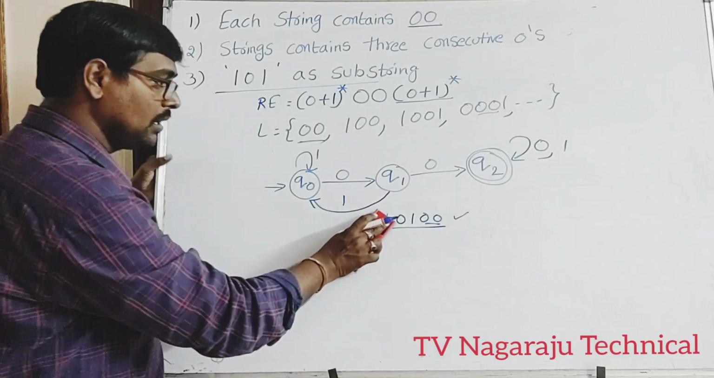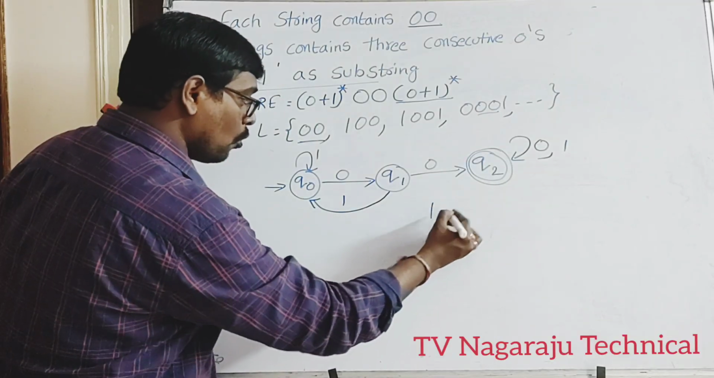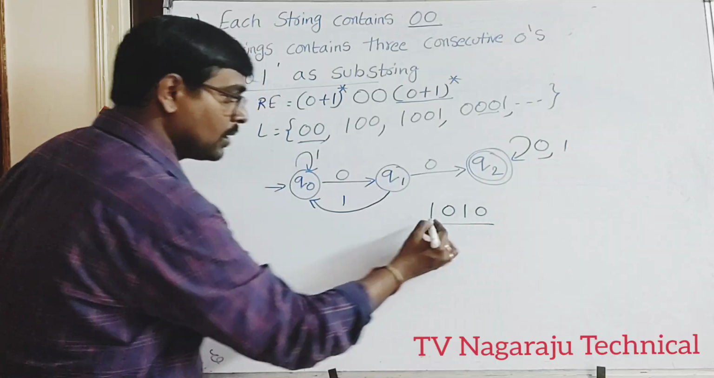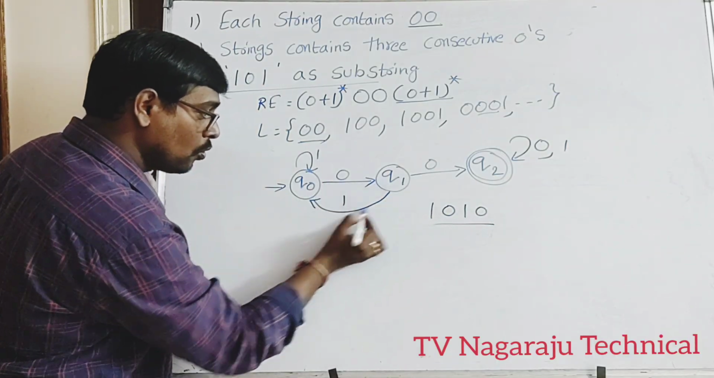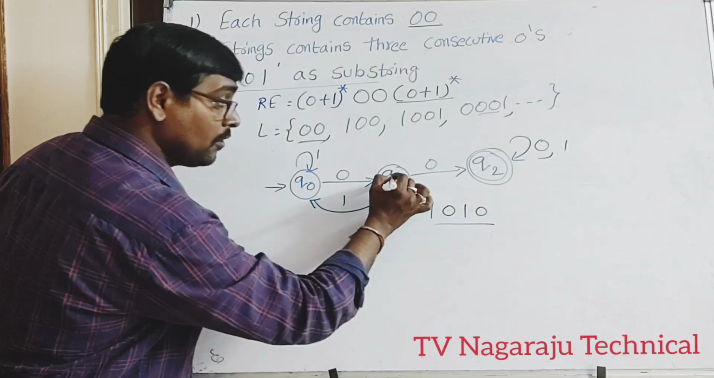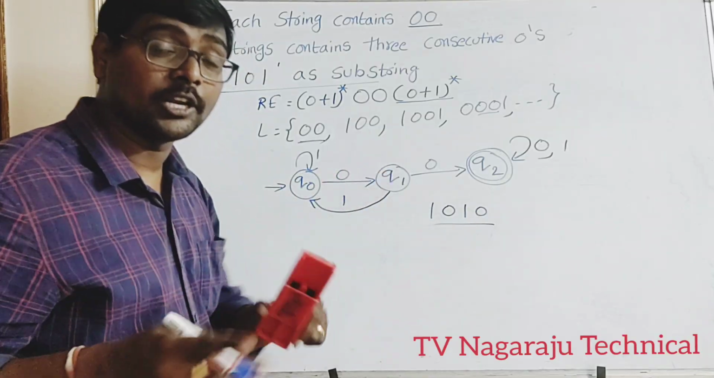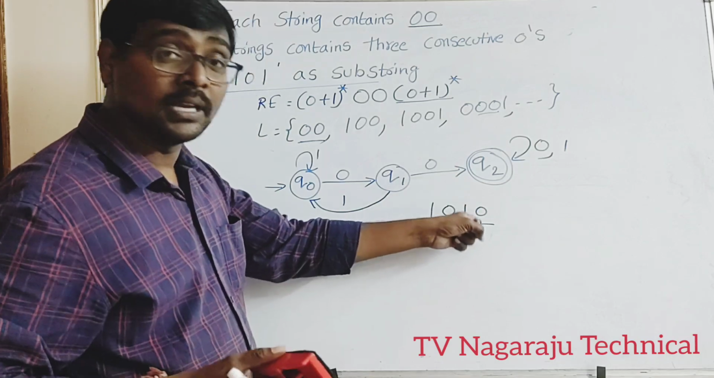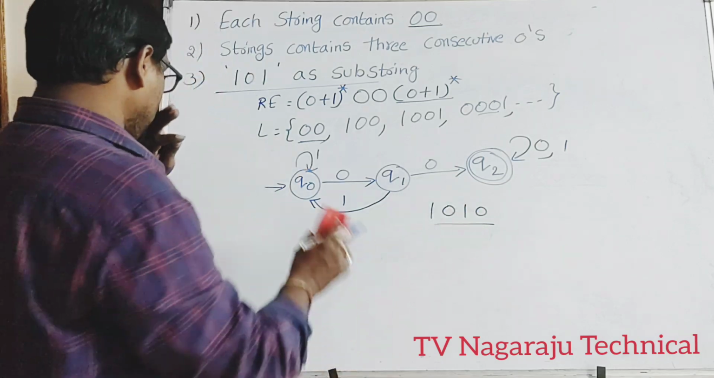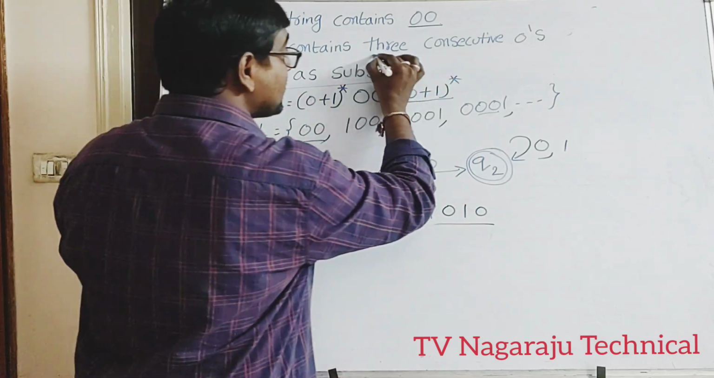Clear? Now check any other example. 1, 0, 1, 0 is not accepted. By the end of the string, I am in a non-final state. If you are in a non-final state, it means your DFA is correct. Why? Because this string is a rejected string. Clear? Now move to the second question.